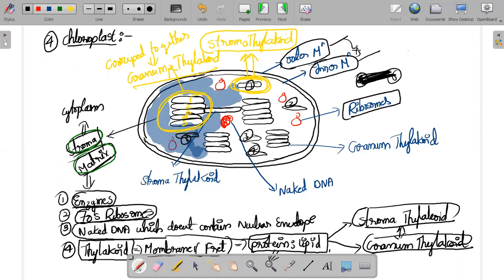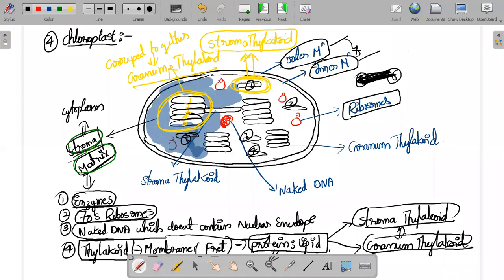Fourth raw material. We still didn't complete your fourth raw material. The fourth raw material is called chloroplast, and that is a diagram of a chloroplast. If you come from the outer side to the inner side, the outer membrane is present, then the inner membrane. Two membranes are present, and when you see the liquidy gel type of material which is present inside the chloroplast, it is called what? It is called stroma or matrix.